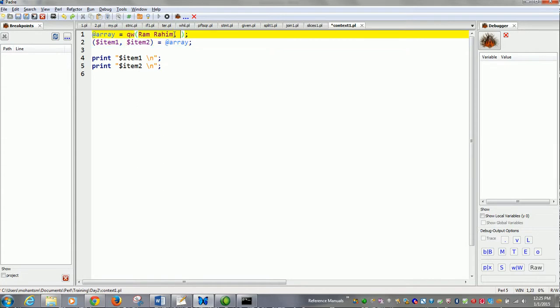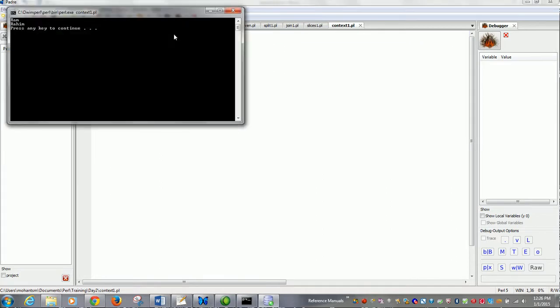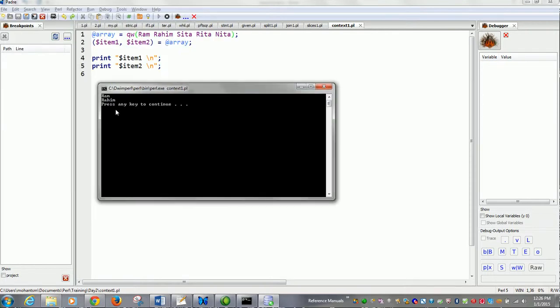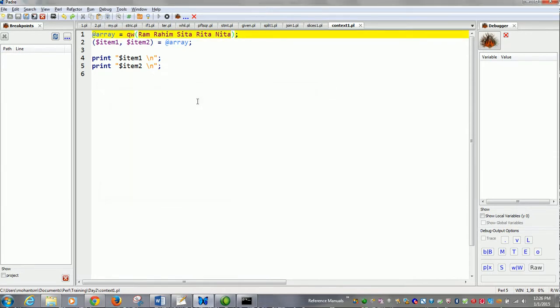Now even if there are other elements, Sita, Rita, Nita, the rest of them will get ignored. Only Ram and Rahim will be picked, because here it is expecting two elements. Always remember, these two brackets are vital. If you omit them, there will be an error or certain unexpected results.